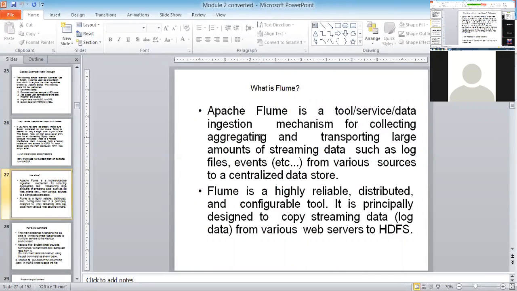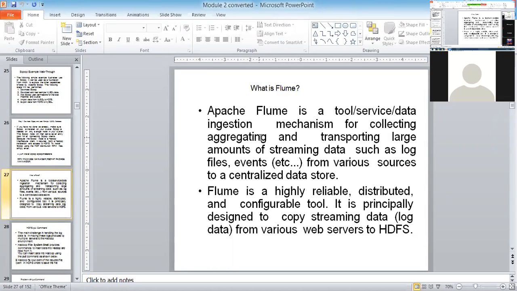Apache Flume is a tool, a mechanism which is going to keep track of the data. What kind of data? Streaming data over a Hadoop cluster. That's very important. Streaming data is the data which is in motion.